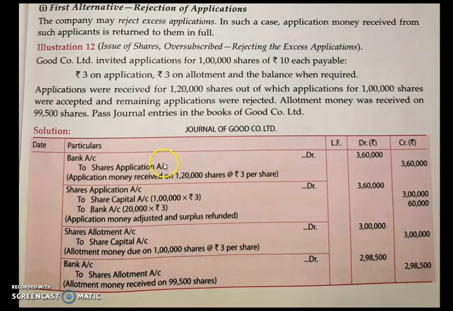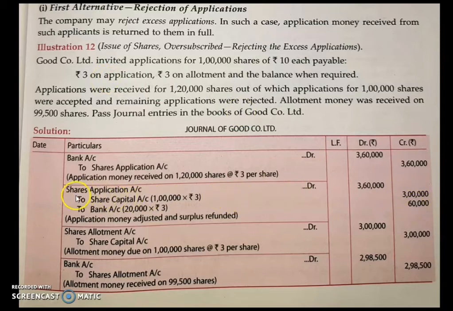Then the next entry is you are transferring that money to your respective share capital account. But you have to remember that you are rejecting some cash, which is received in excess. You have applied for 1 lakh shares, but you have received 1,20,000. So the excess is 20,000. From that 20,000, you have received 3 rupees each. So 20,000 into 3, 60,000, that will be rejected.